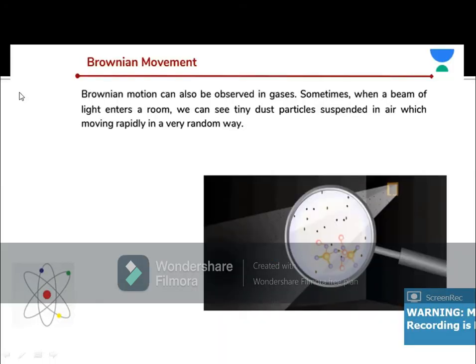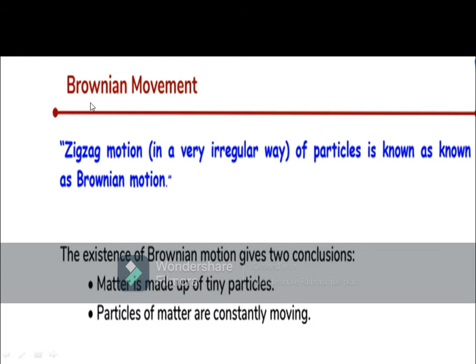Now we are going to study about Brownian motion. What is Brownian motion and how can we observe Brownian motion? Brownian motion is a zigzag motion. A scientist named Robert Brown observed some tiny particles in matter, in water and pollen grains.